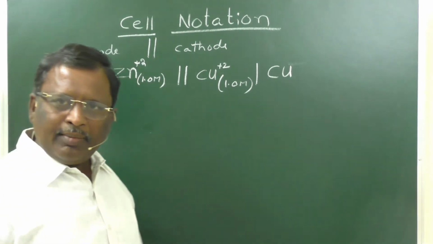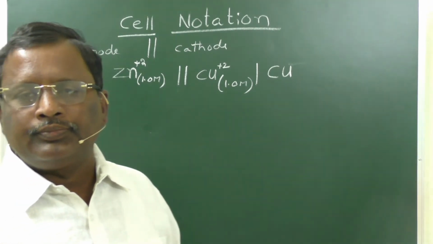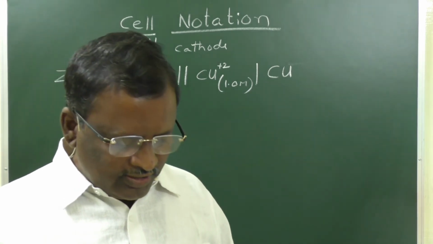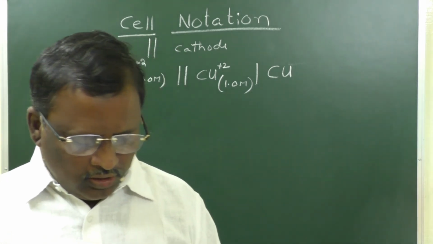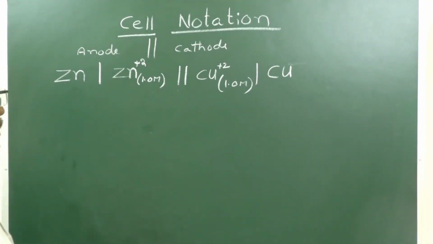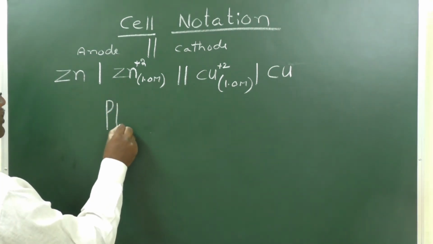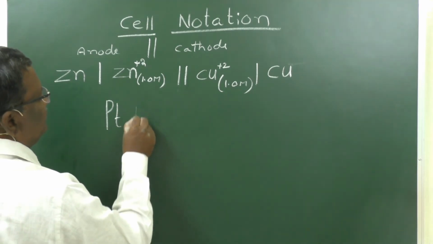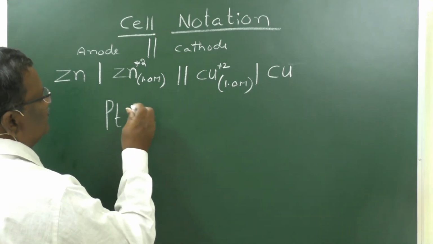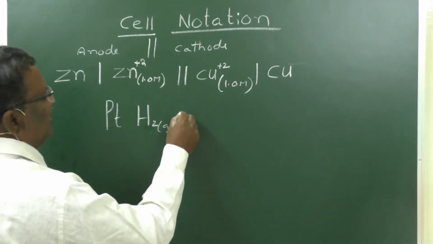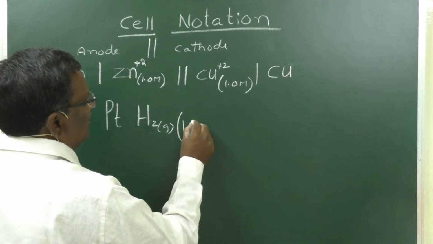Sometimes the same electrolyte is used while representing the galvanic cell. It is somewhat different when compared to this. For example, a hydrogen electrode is connected to a chlorine electrode. In that case, a platinum electrode should be used here, then H2 gas, and here we have to mention the pressure of the gas, 1 atm.